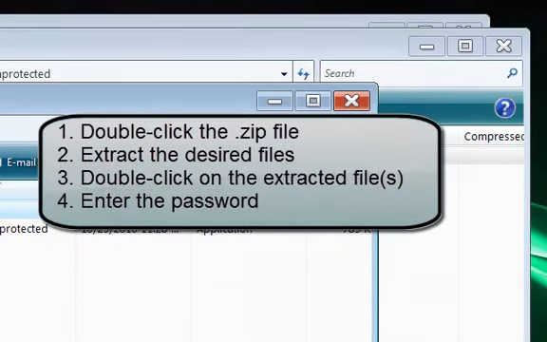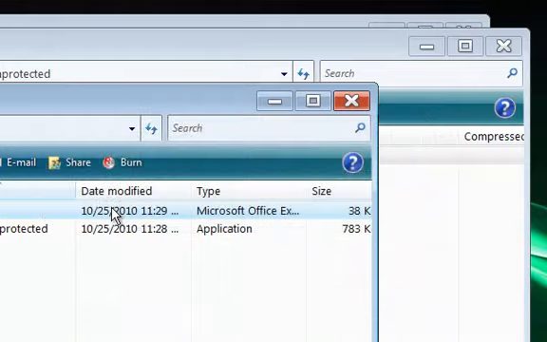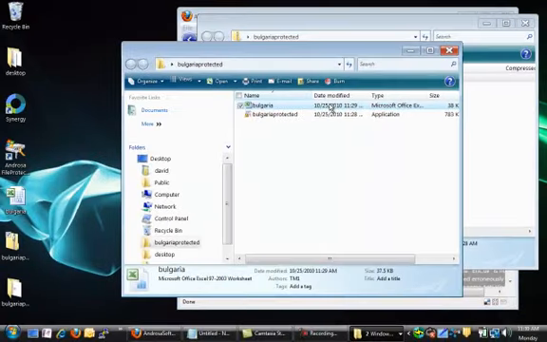To decrypt it, you will double click on the zip file to open it, extract the self-decrypting file, and then execute the self-decrypting file. And when you execute it, it will ask you for the password, and once you enter that, then it will extract the file to whatever location you would like to save it to.